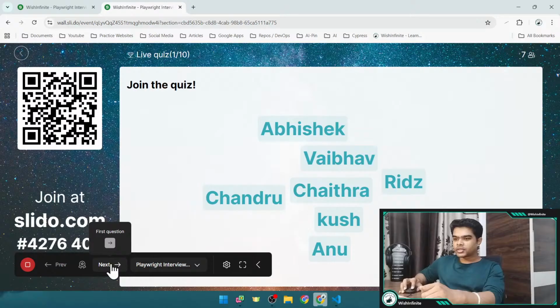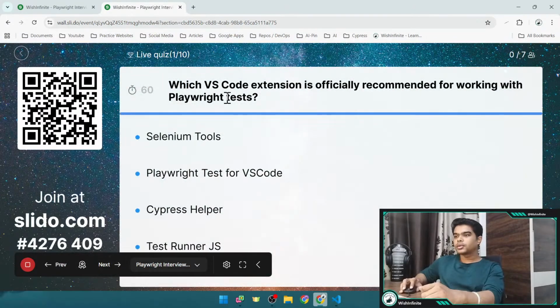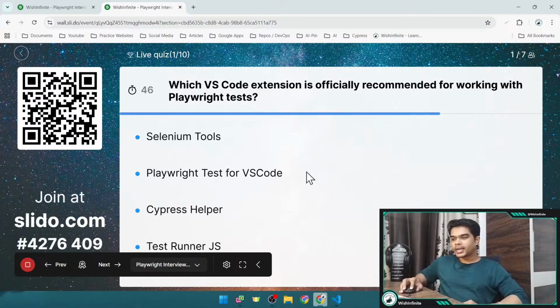Here we have the first question. This question is related to the VS Code extension, and the question is, which VS Code extension is officially recommended for working with Playwright tests? And here are all the options: Selenium Tools, Playwright Test for VS Code, Cypress Helper, or Test Runner JS. You can select the correct answer. You have around 30 seconds left. Two people have already answered. After that, I will be showing the correct answer once this timer is finished.